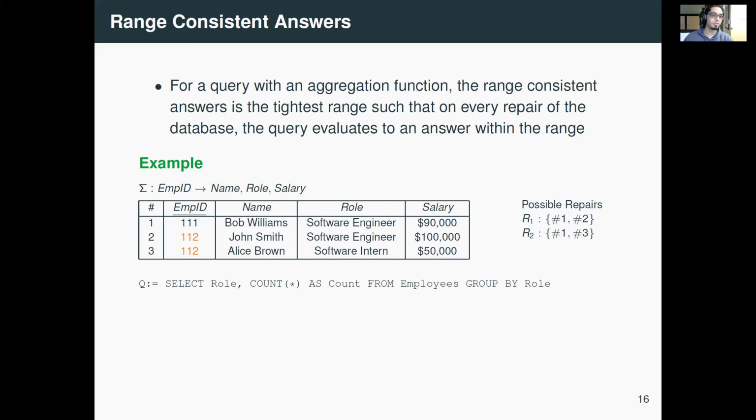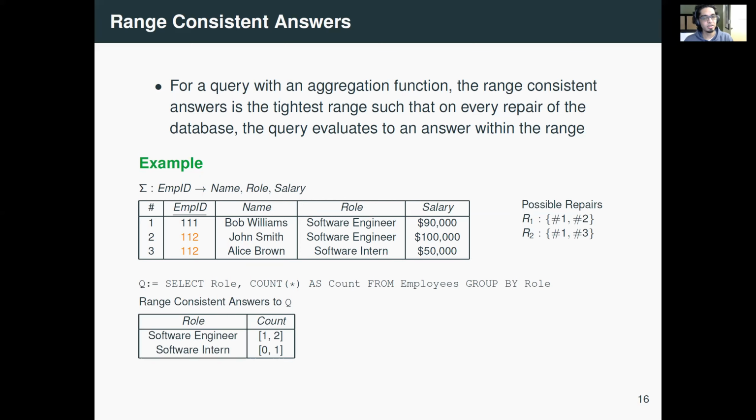But this is misleading, because if you repair the data, these numbers are no longer correct. So the range consistent answers say that instead of simply evaluating the query, you give the range, and for software engineer, the range is 1, 2.